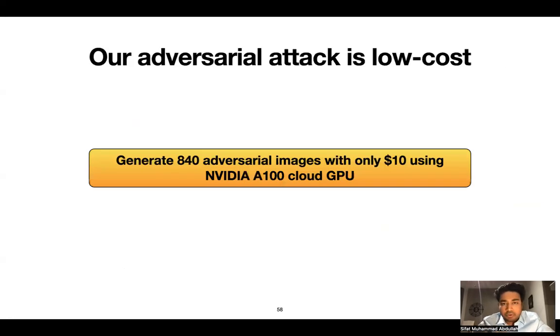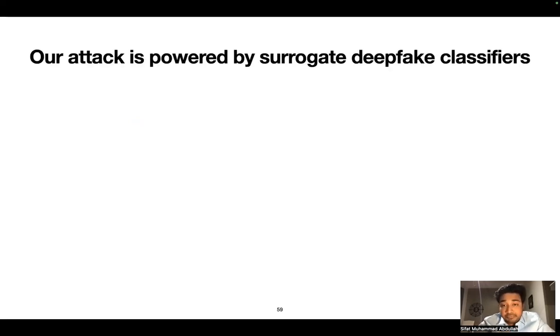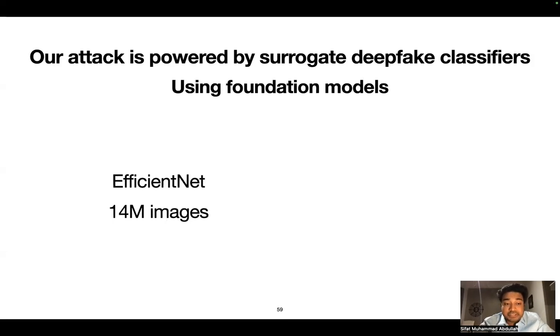Our attack is very low cost, where an attacker can generate over 800 adversarial images with only $10 using the NVIDIA A100 cloud GPU resources. So before going into the results, let's discuss our surrogate deepfake classifiers. Our adversarial attack is powered by surrogate deepfake classifiers, which are built using foundation models. The first foundation model we used is EfficientNet, which is trained on 14 million images. And the second model is CLIP-ResNet, which is trained on 400 million images.